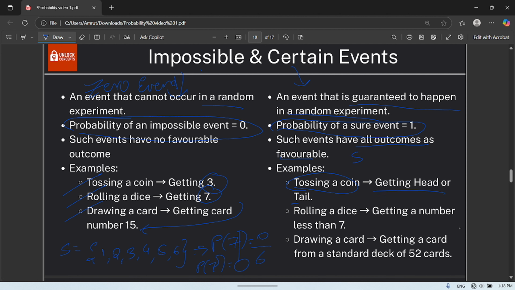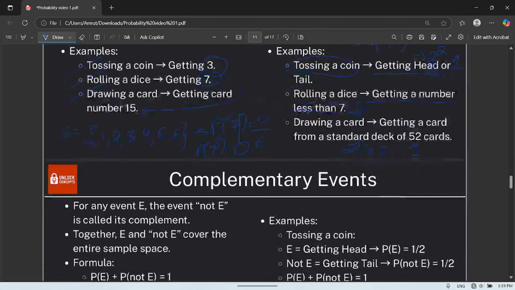So the sample space is H, T. So the total is 2. Head or tail, 1 plus 1, that is 2 by 2, that is equal to 1. So getting a number less than 7 on a die, 6 by 6, or 52 by 52 for a card, that is equal to 1. So this is nothing but impossible and certain events.